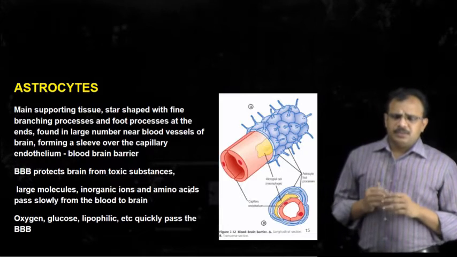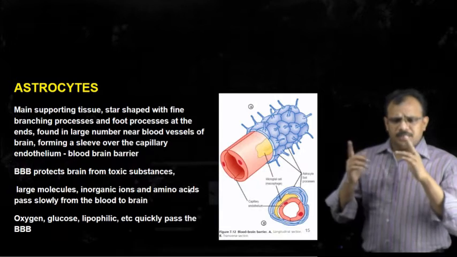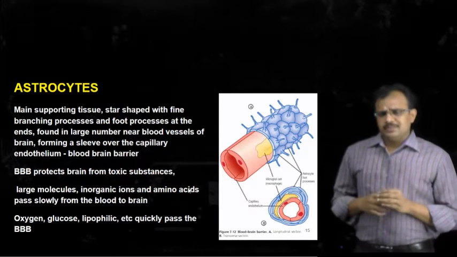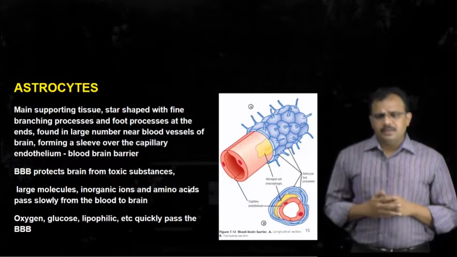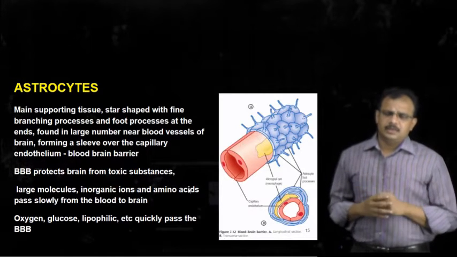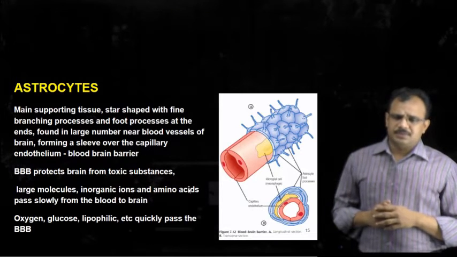Generally, it won't allow any toxic substances or water soluble substances to enter into the brain. Only lipid soluble substances, glucose, oxygen, they can cross this blood brain barrier. In this way, this blood brain barrier will protect the brain from harmful substances.